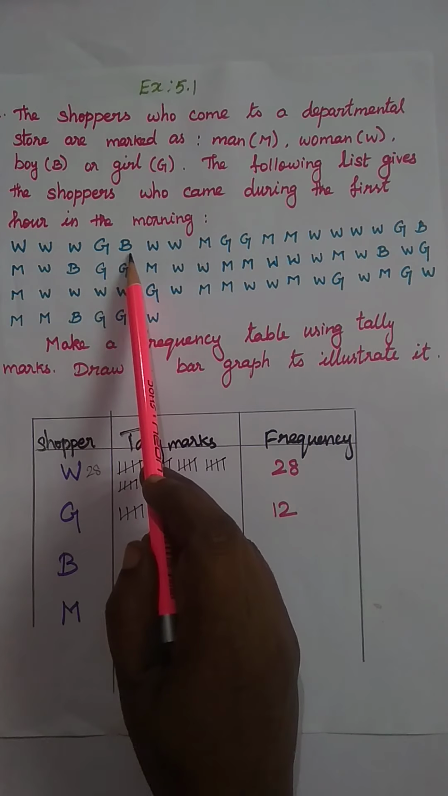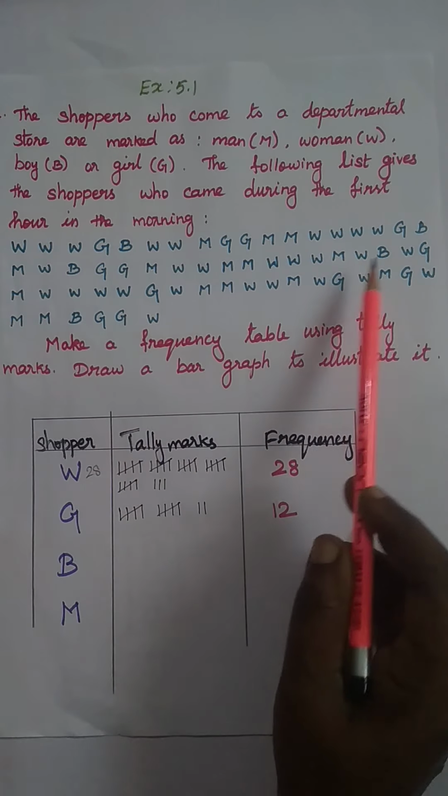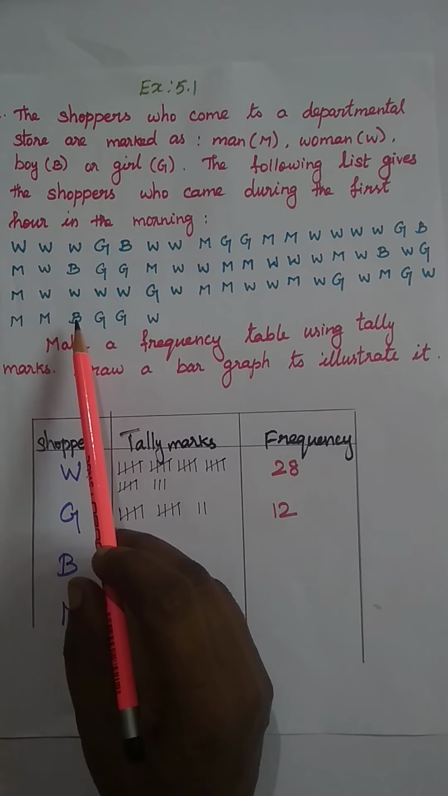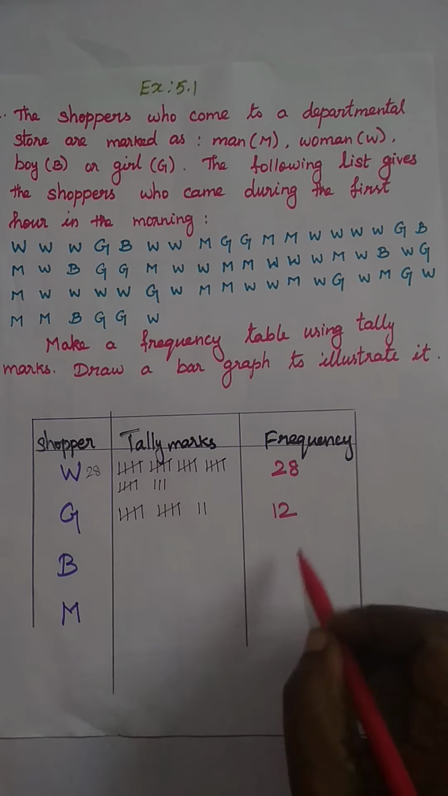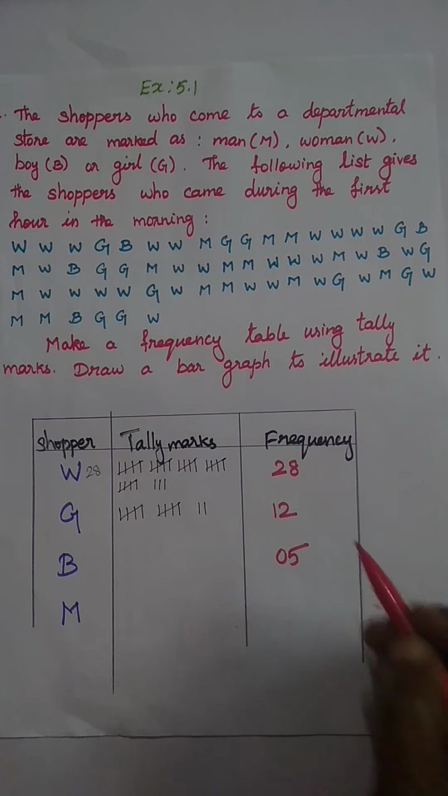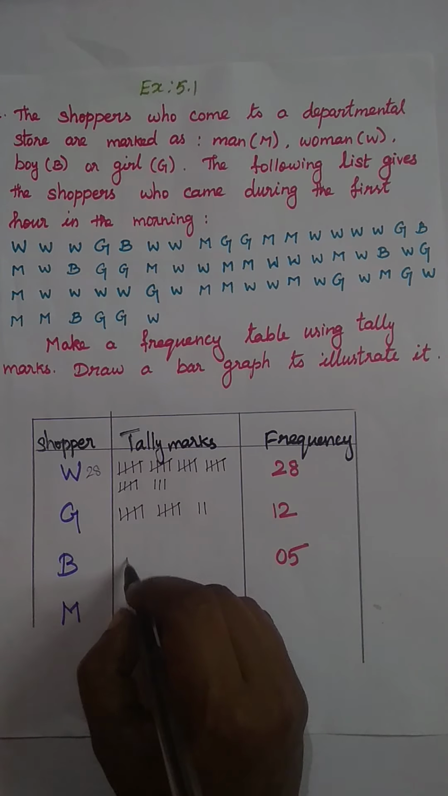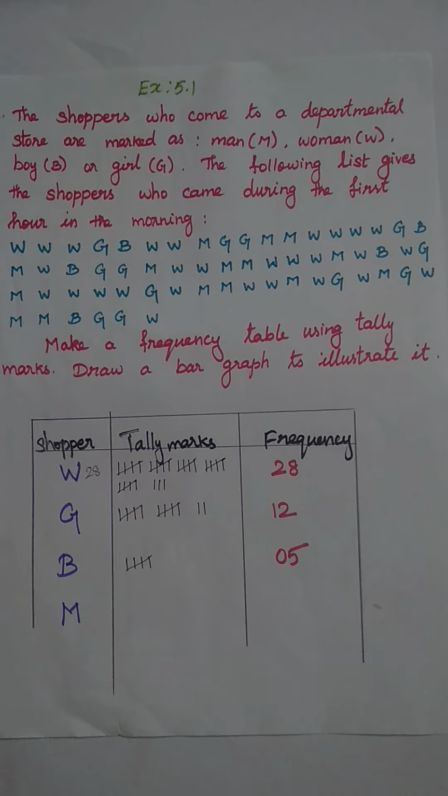Okay, now boys. How many boys are there? B. 1, 2, 3, 4, 5. Okay, totally 5. So write here 5. Now mark the tally marks: 1, 2, 3, 4, 5. Clear? Then next one is M.